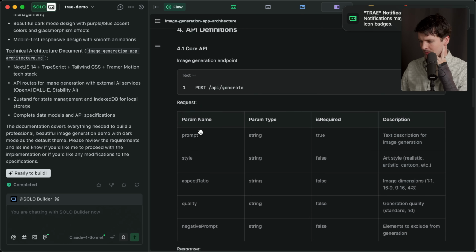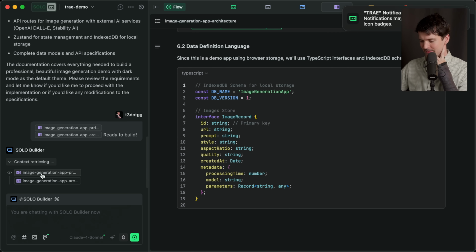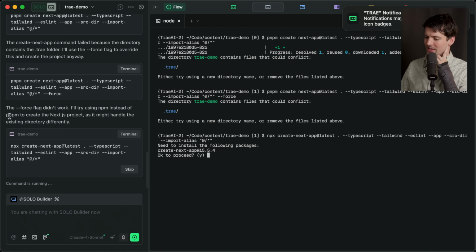Okay, now it's letting me scroll. Cool. I don't even have to say anything. I can just click the ready to build button. Using pnpm. Good signs. The force flag didn't work. I'll try using npm instead of pnpm to create the Next.js projects. It might handle the existing directory differently.